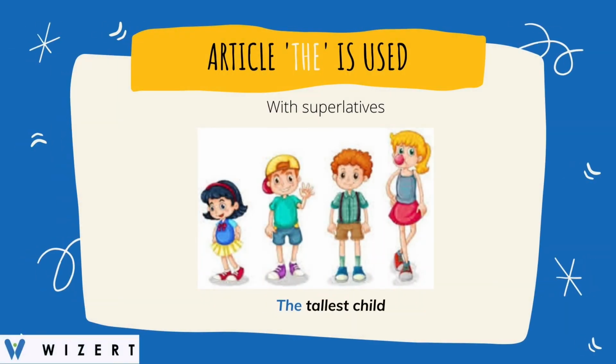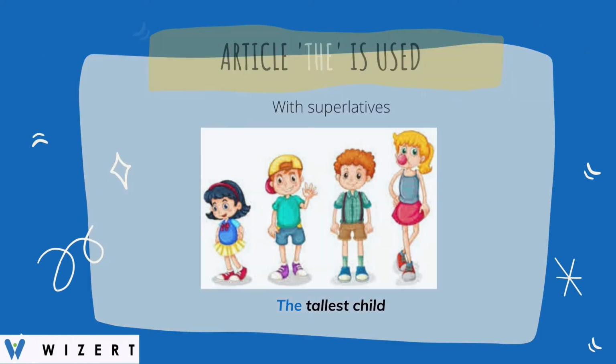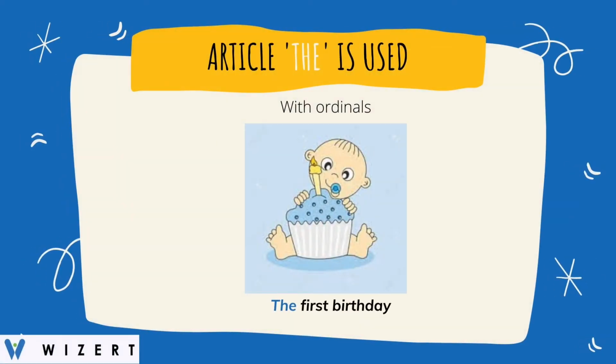Article the is used with superlatives. For example, the tallest child. Tallest is the superlative form of the word tall. Article the is used with ordinals like first, second, third. Here is an example. The first birthday.